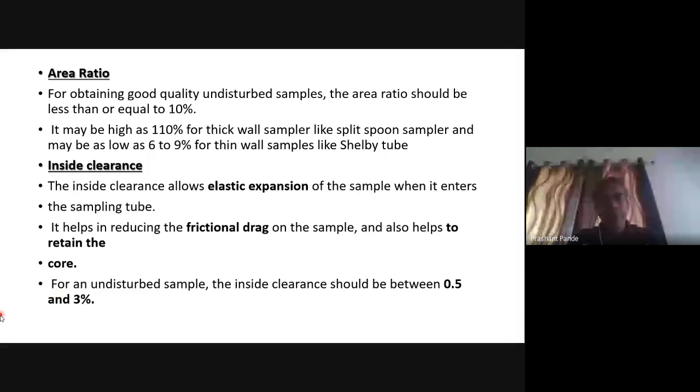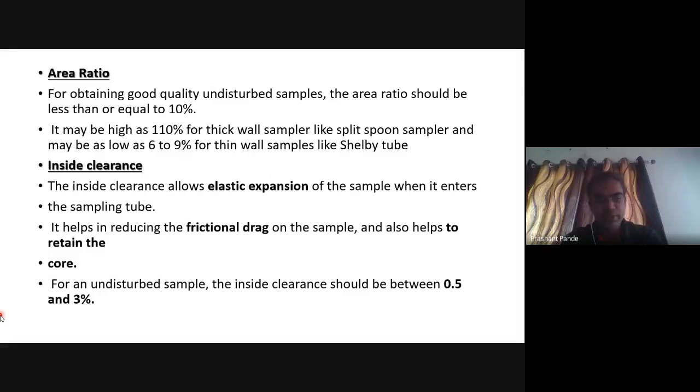For obtaining good quality of undisturbed samples, the area ratio should be less than or equal to 10%. It may be as high as 110% for thick wall samplers like the split spoon sampler, and may be as low as 6 to 9% for thin wall samplers like the Shelby tube.